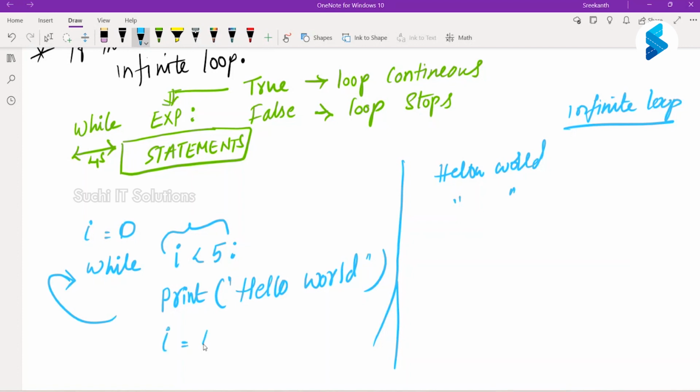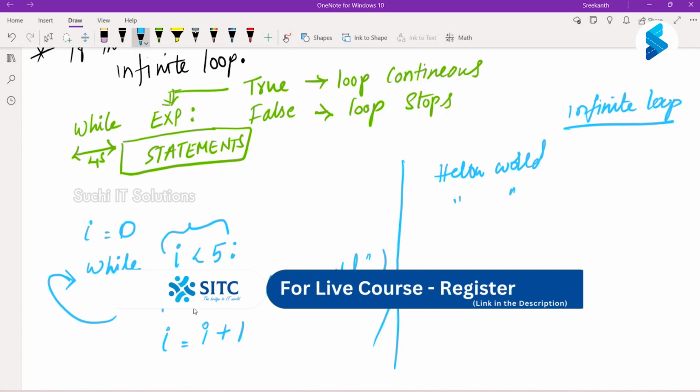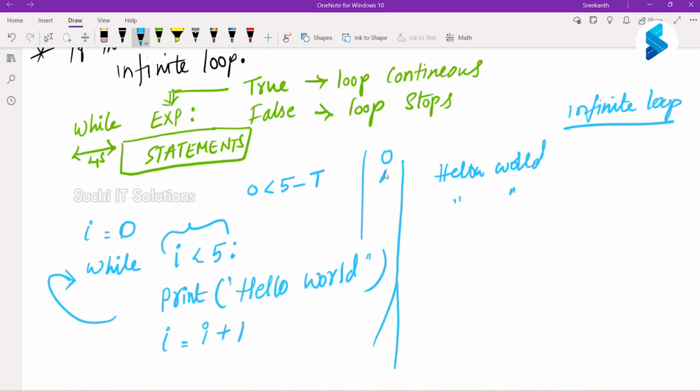I is equal to I plus 1. Now tell me what happens. In the first iteration, the I value is 0. Now 0 is less than 5, which means true, so this loop continues. What will it do? It prints hello world, and initially the I value was 0. Now it prints hello world. Done. Now what are we changing the I value to? I is equal to I plus 1, which means the I value is now 1. 0 plus 1 is 1.